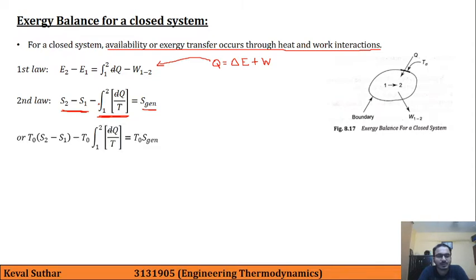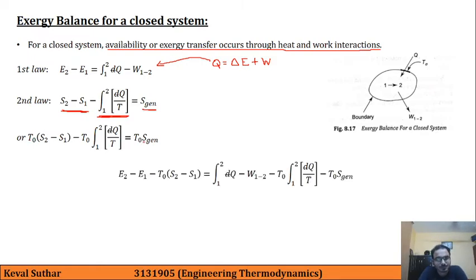What we have done here is we have simply multiplied T0 with the entire equation, and let us say that this is our equation 1 and this is our equation 2.